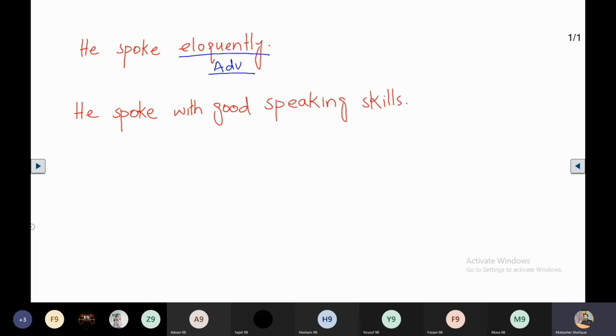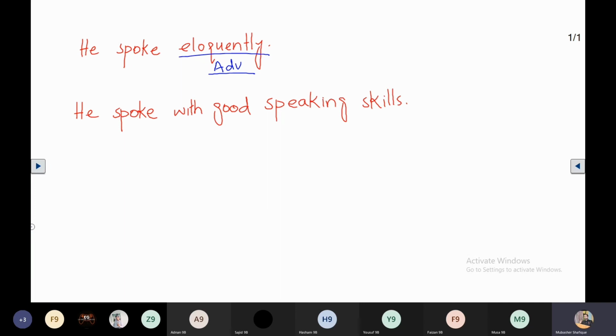He spoke. So the question is, how did he speak? The question is how. When the question is how, it means it is an adverb of manner. So eloquently means with good speaking skills, means fluently.